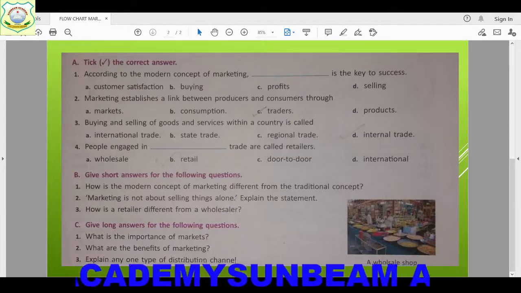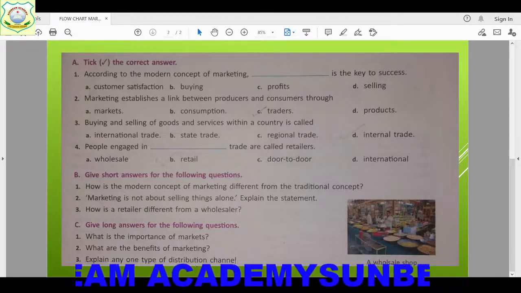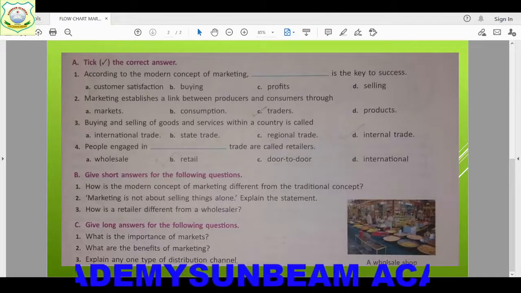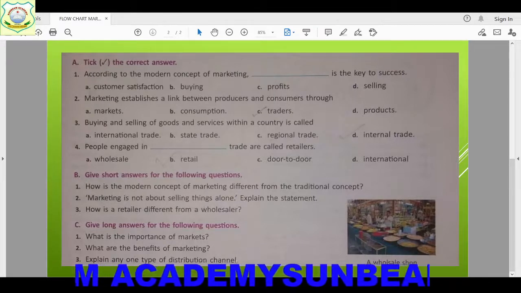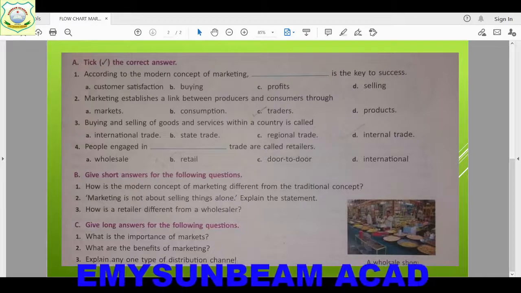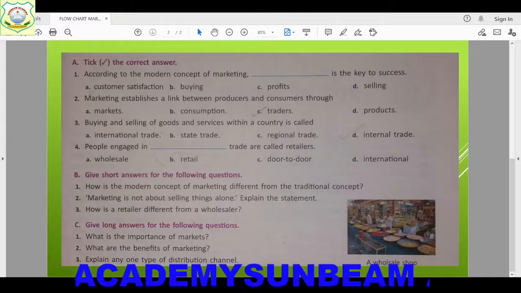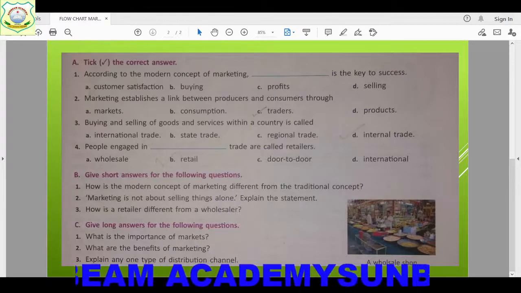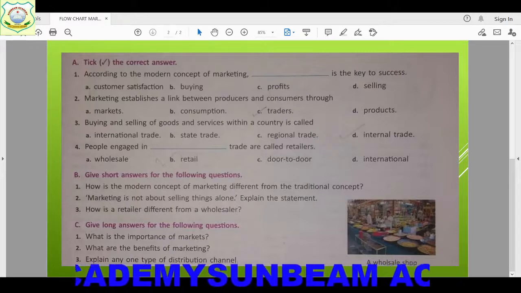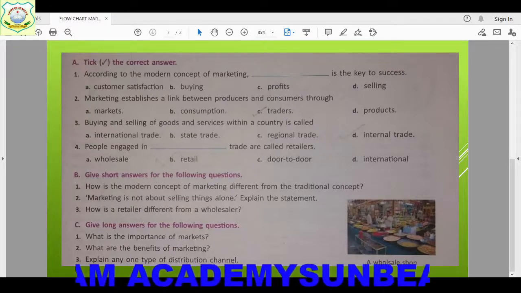Fourth one, people engaged in retail trade are called retailers. So wholesalers are not called retailers; retail trade people are called retailers, whether door to door or internet. Children, it is given in the question only, so the answer will be retail trade. Those who are doing the retail trade are called retailers. Understood? So your answer will be B.